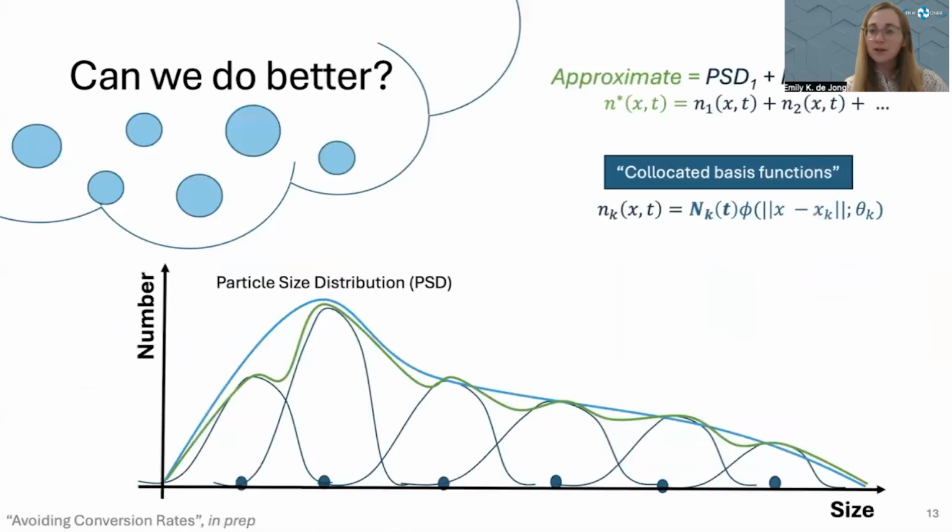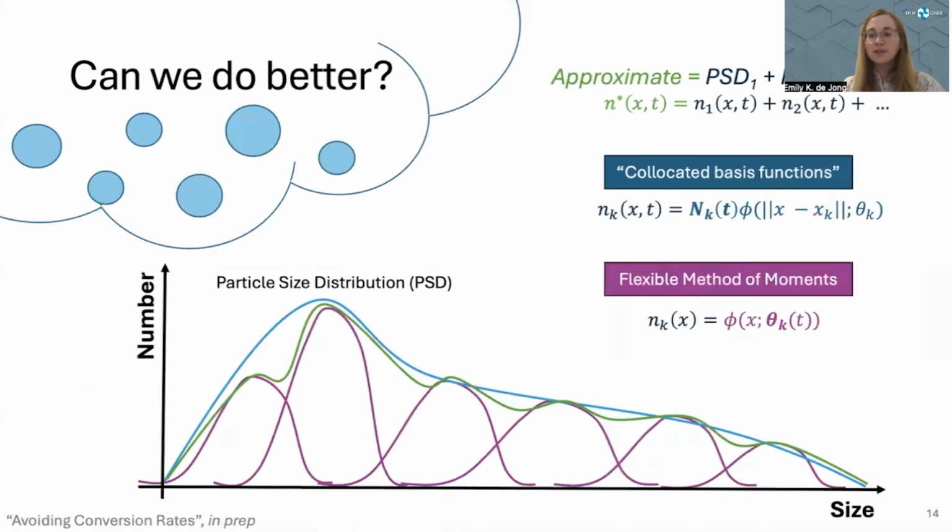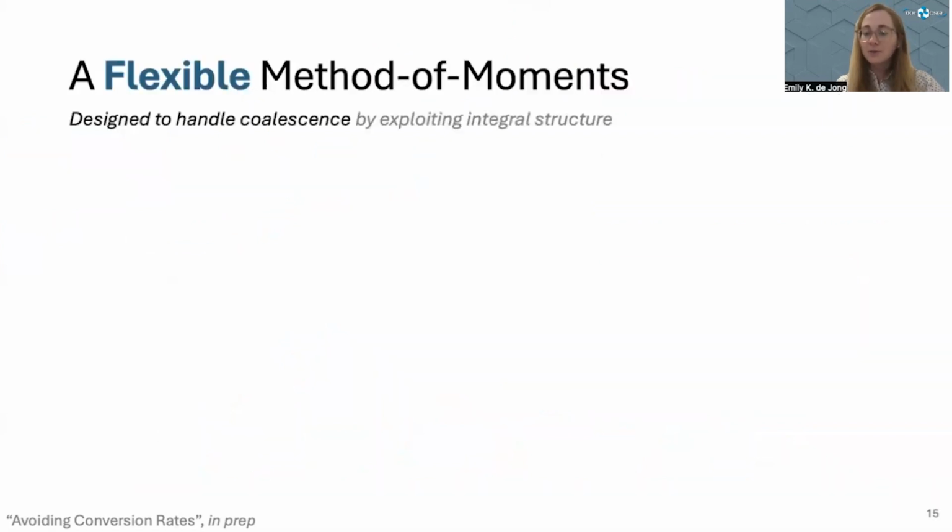But can we do better? In this collocated basis function approach, we're inherently being inflexible. We're only allowing one parameter of each subdistribution to vary, that being the number density. What if instead we return to this idea of a method of moments so that we can allow all the hyperparameters of each subdistribution to change? Not only its number density, but perhaps its mean mass or its shape factor or sigma, for instance. That's exactly what we came up with in a new flexible method of moments.